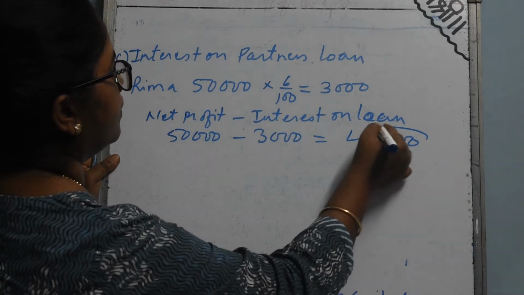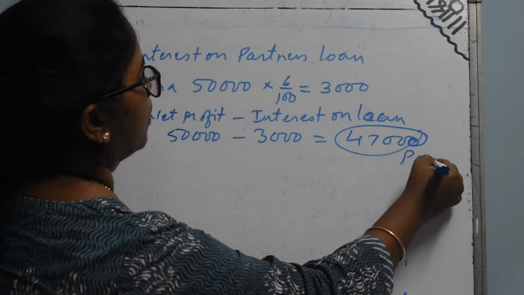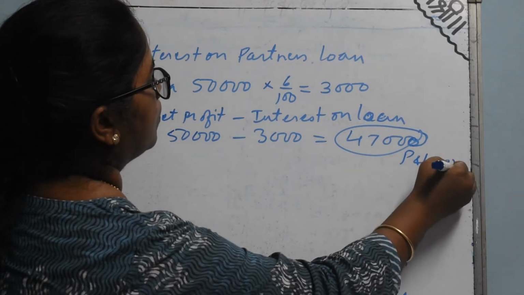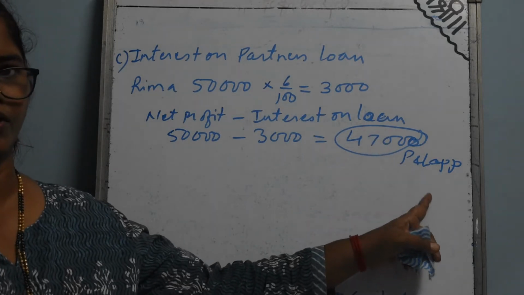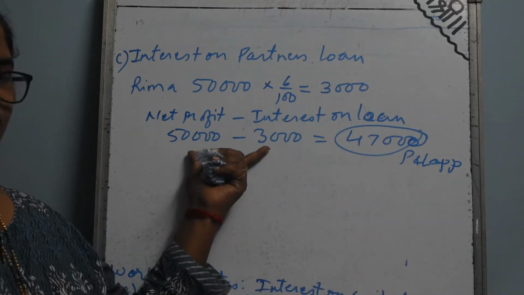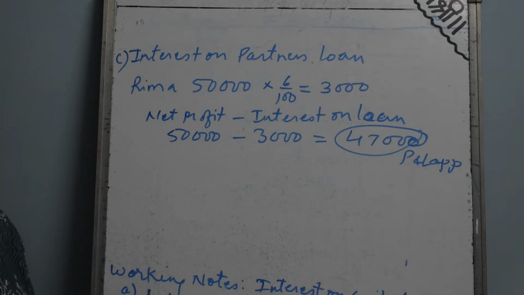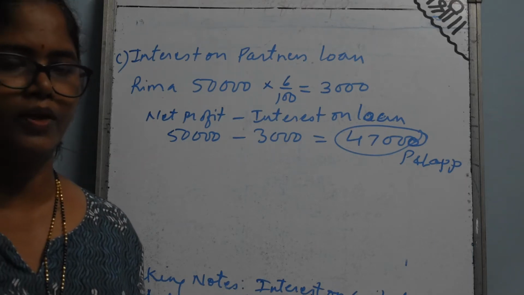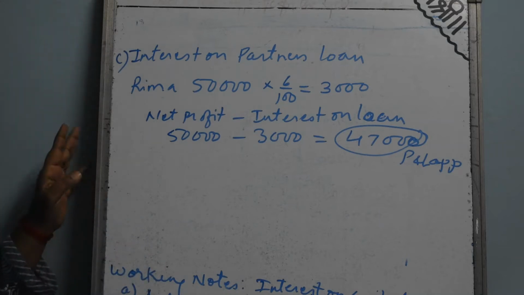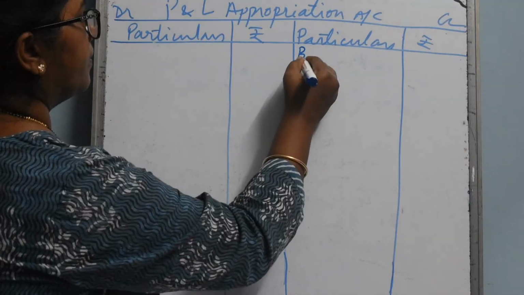This amount will come in profit and loss appropriation account, credit side. This amount should come in the outer column. Okay, this working note you can show in the inner column. So interest on loan, this you have to minus from the net profit. You should not show it in the profit and loss appropriation account debit side. On the basis of this, we will prepare the profit and loss appropriation account.